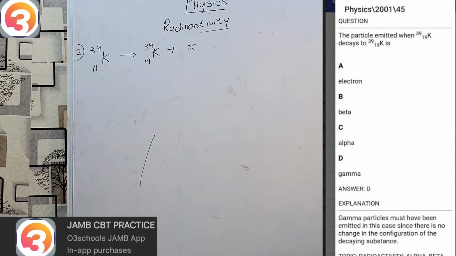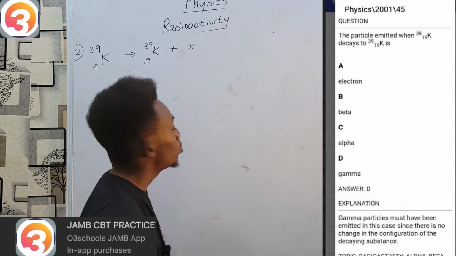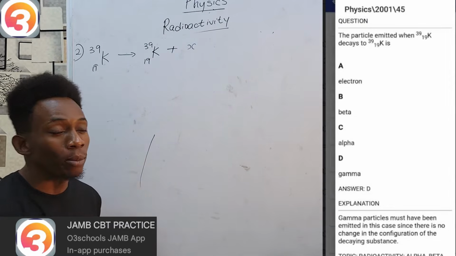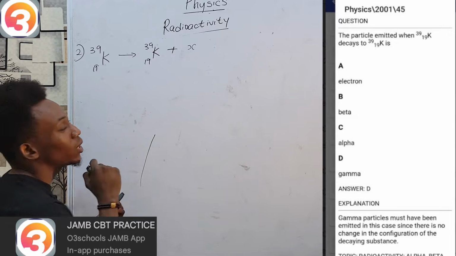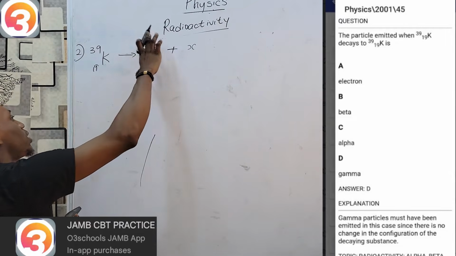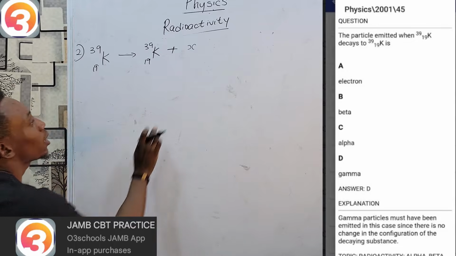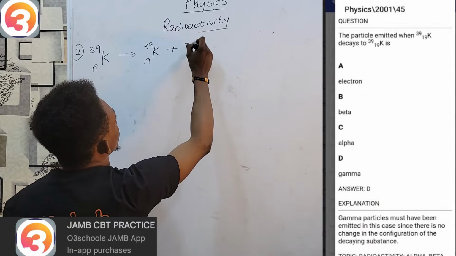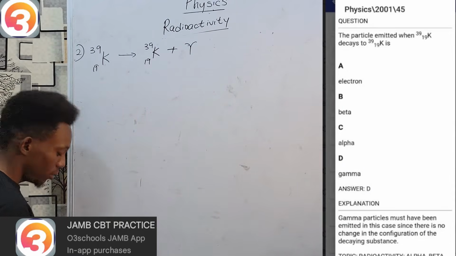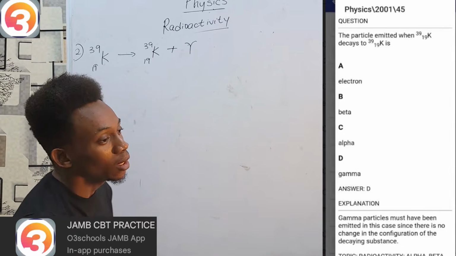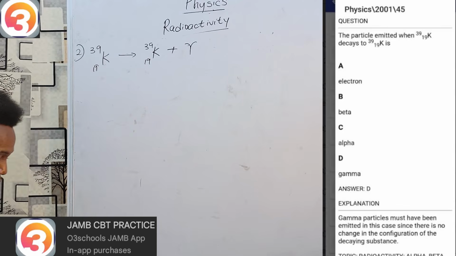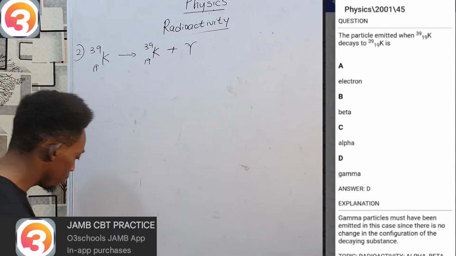If it's a helium atom, both mass and atomic number will change. If it's a beta particle, the mass number remains the same, but the atomic number changes. However, if it gives out a gamma ray, which is basically nothing but an electromagnetic wave, everything remains the same, implying that the only thing it can give out to have no change must be a gamma ray. And so our answer is option D. A gamma ray causes no change in the structure of the elements. All right.